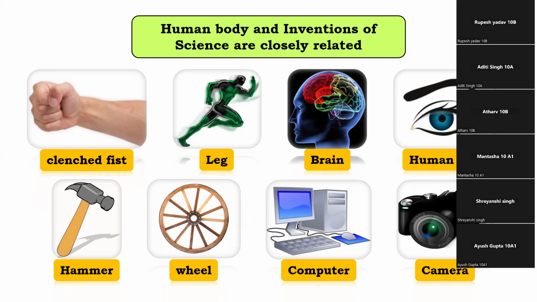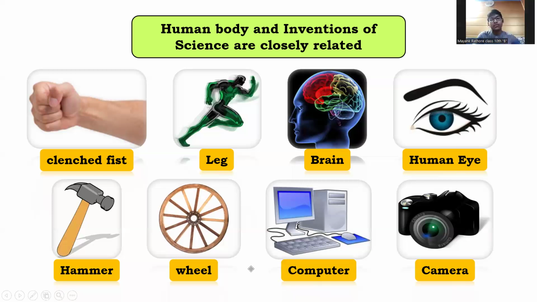Like the human brain controls our whole body's activities, the CPU controls the system, right? The eye is the component which is able to see the things in our surrounding. That thing we can capture with the help of a camera, right? So they are most related to each other.